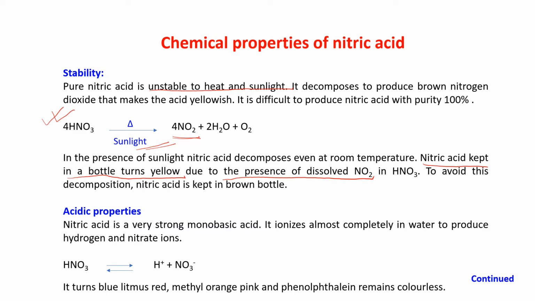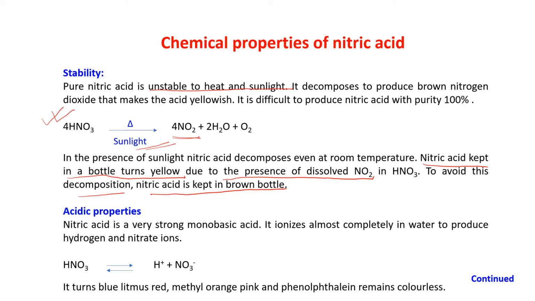So NO2 is always present in nitric acid. To avoid this decomposition, nitric acid is kept in a brown bottle. We are avoiding sunlight coming in contact with nitric acid. Am I clear to you?